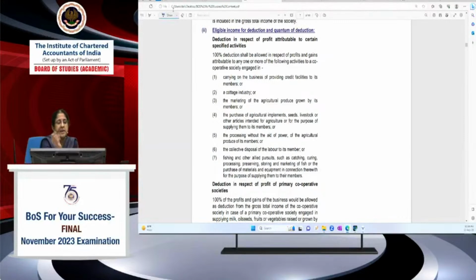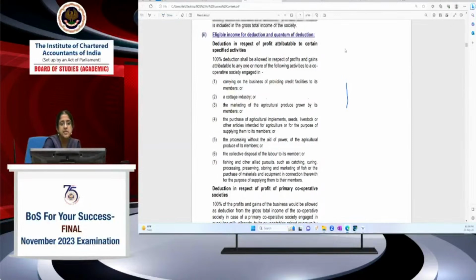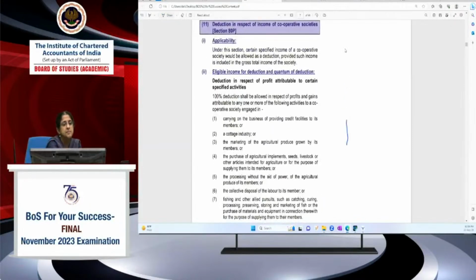Now, 80P. 80P is for a cooperative society. Deduction is available to a cooperative society engaged in particular businesses. This is the provision as contained in your material. So applicability, specified income of a cooperative society would be allowed. So 100% deduction shall be allowed in respect of profits and gains attributable to one or more of the following